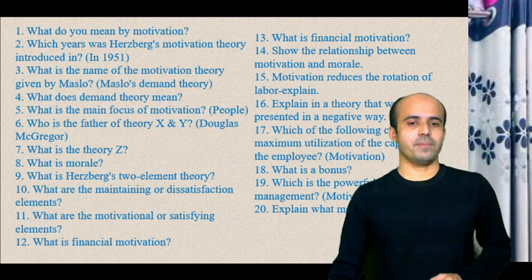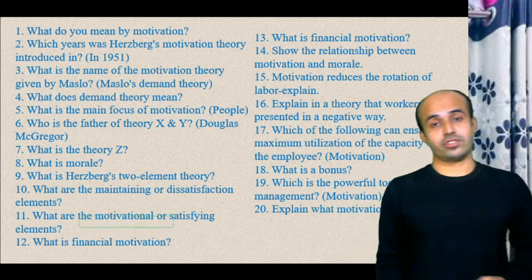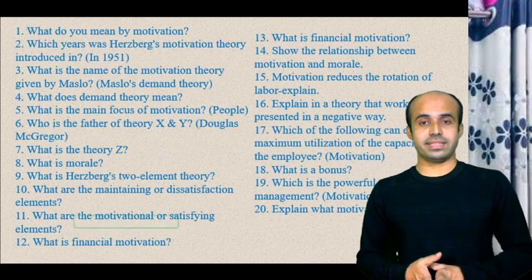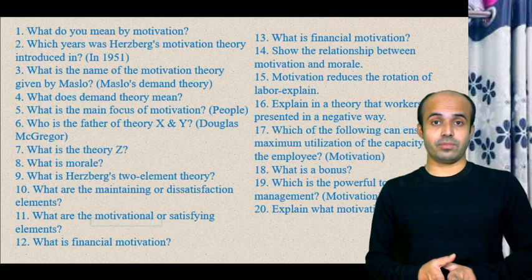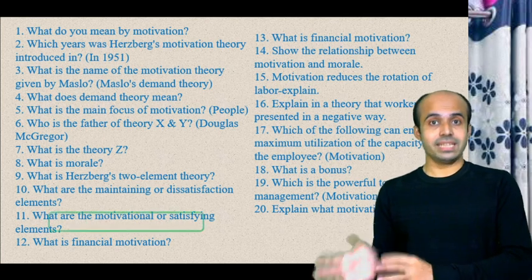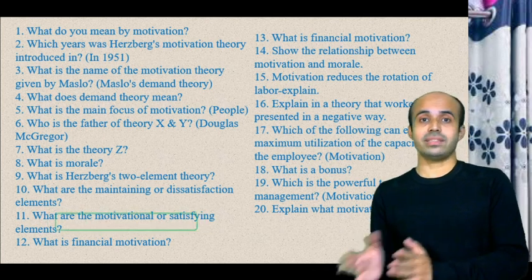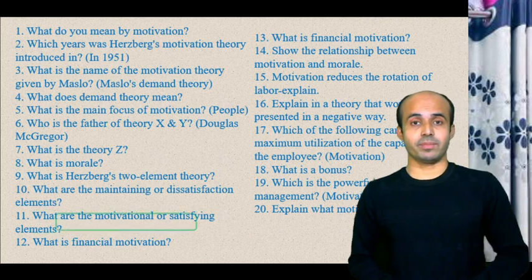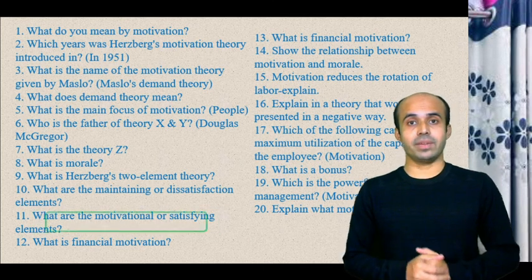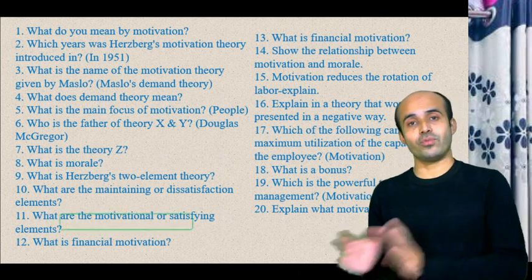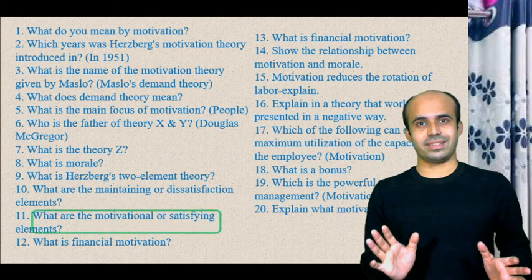Now coming to the motivational factors or motivational elements, these are the satisfying elements. Why is it satisfying? If the motivational elements are present in the organization, then it is called the satisfaction and motivational element. If these elements are present in the organization, the workers will be motivated by this.